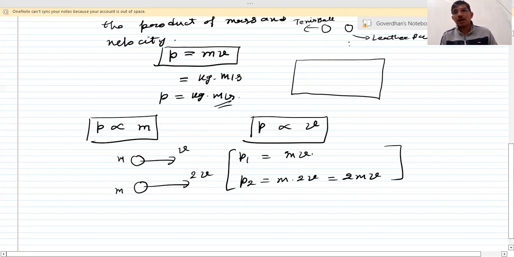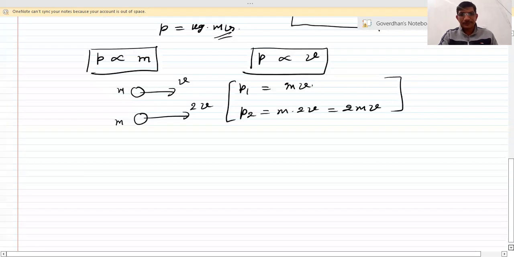Because the leather ball has more mass compared to the tennis ball, and when they reach the glass, they achieve the same velocity. So the leather ball has more momentum, and it will create more impact. More the momentum, more the impact created. So the chances of the glass breaking will be more with the leather ball.